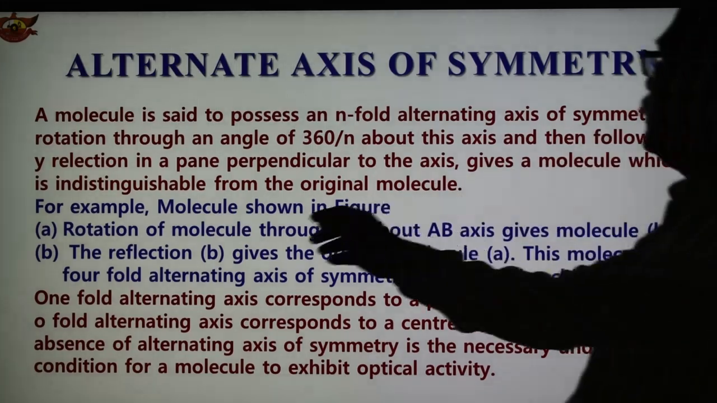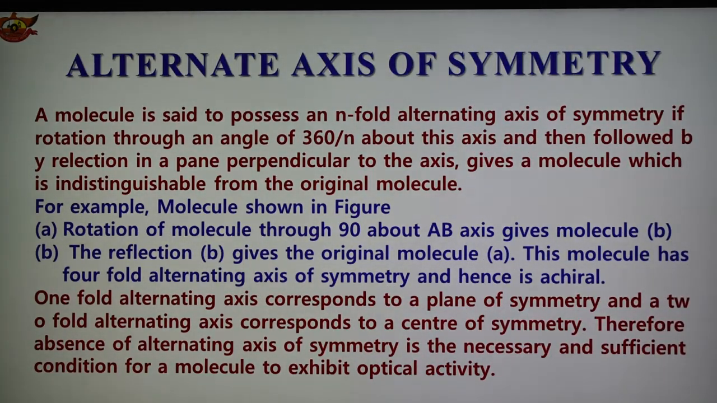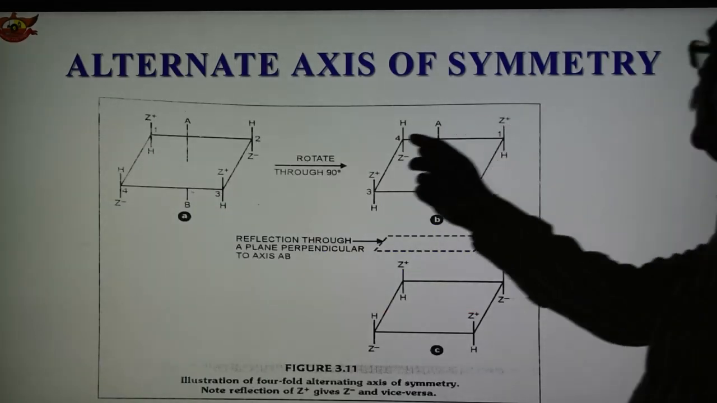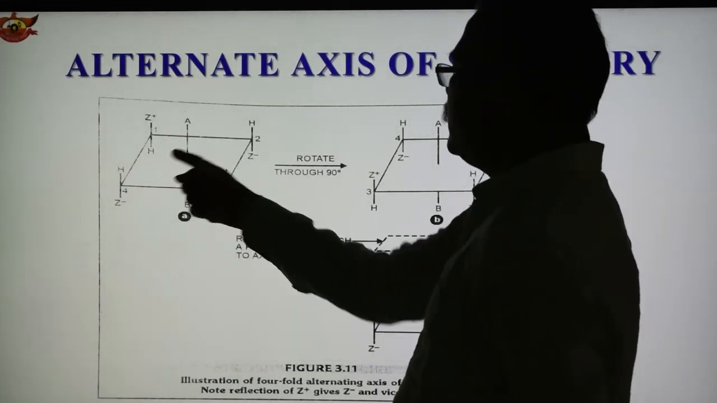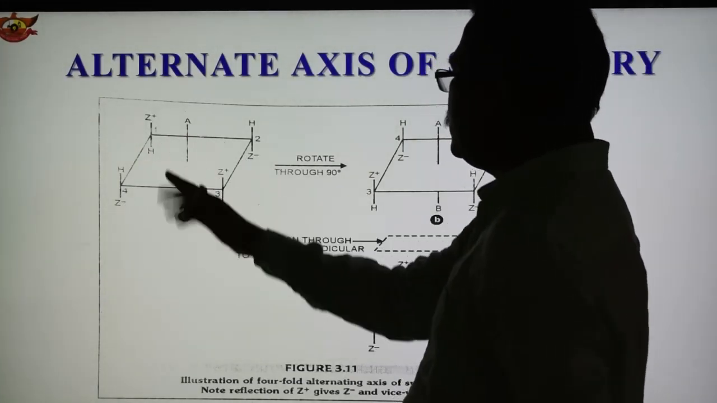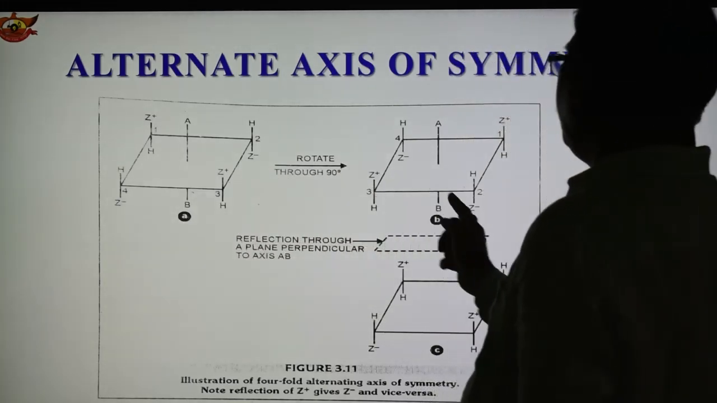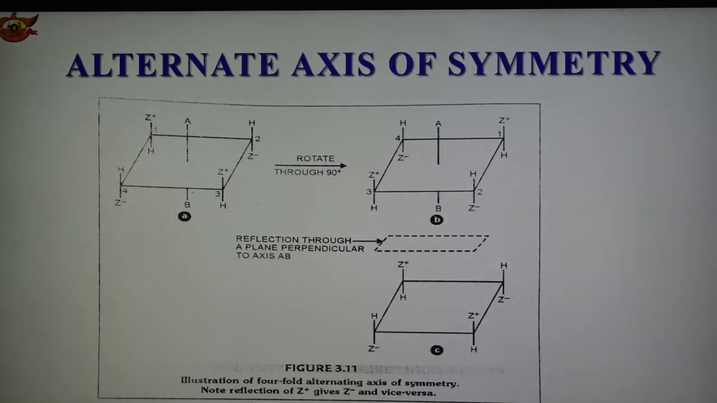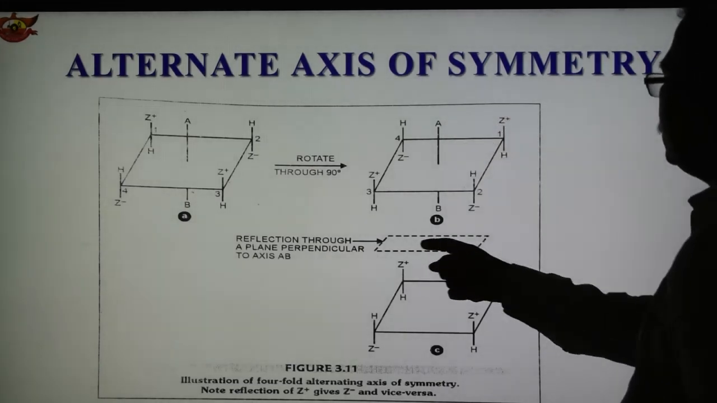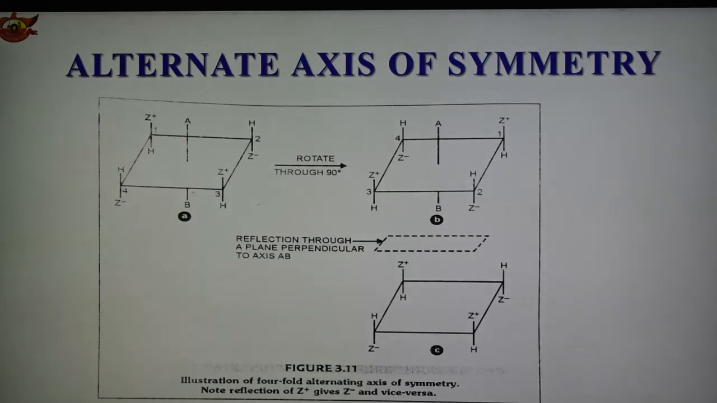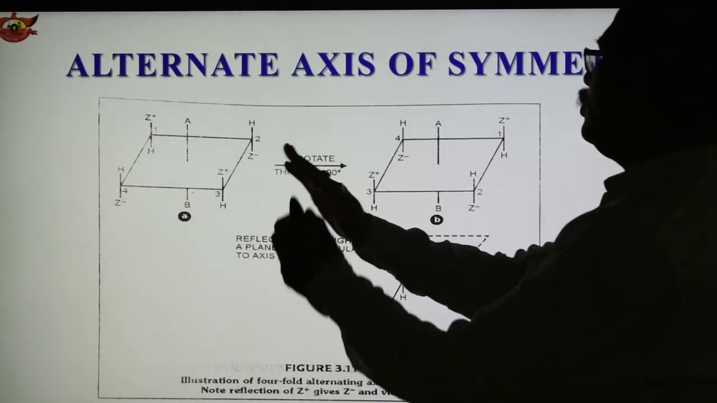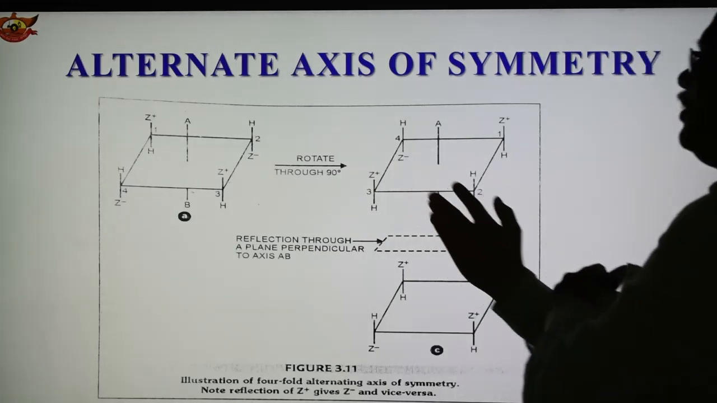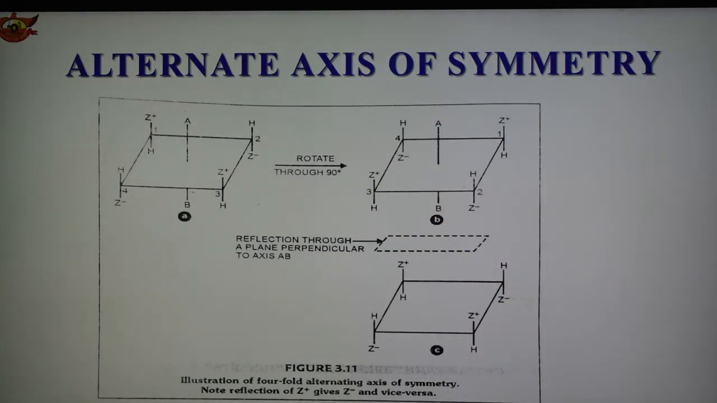Here the figure shows rotation of molecule A through 90 degrees about the AB axis, which gives the molecule B, shown diagrammatically here. This is Z plus and Z minus and Z plus, the structure A. When it is rotated through 90 degrees, we get the structure B, and then there is the reflection through the plane perpendicular to the axis AB. So this is the AB axis, and this is the reflection. Rotating through 90 degrees we get this, and again rotating 90 degrees we get the first one. In this way it is four-fold.